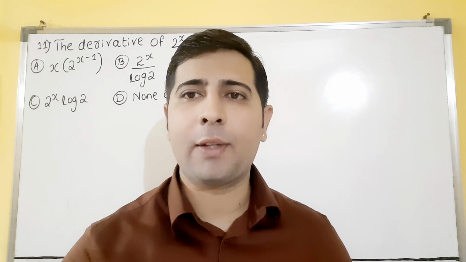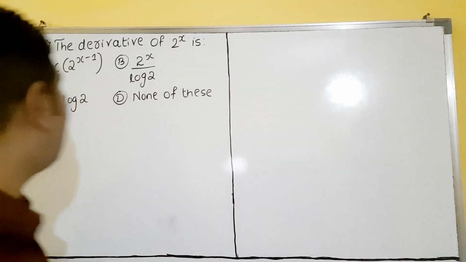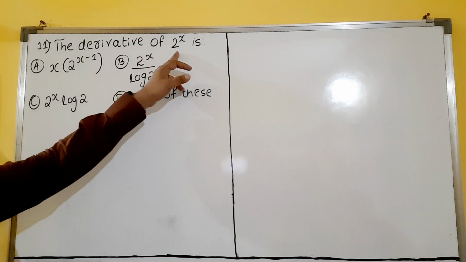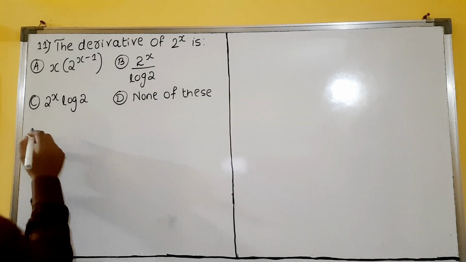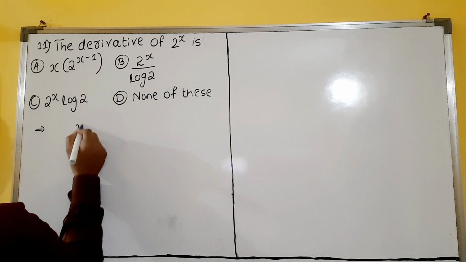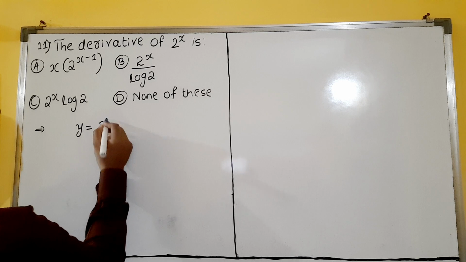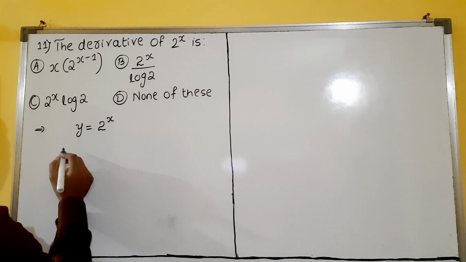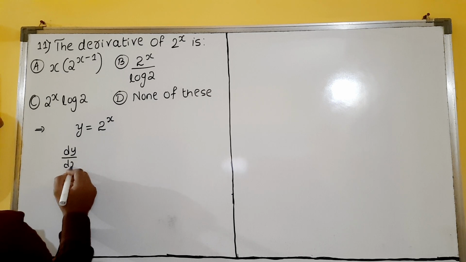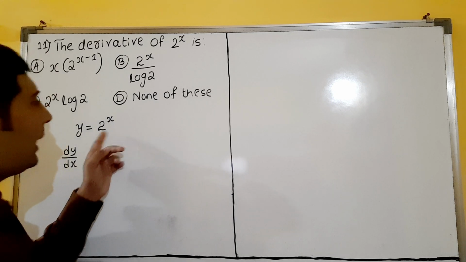So let us see the next question, dear students. Question number 11. The derivative of 2 raised to x is what? Let us call the name for this. Let y is equal to 2 raised to x. So now, what is the derivative? Differentiate with respect to x. dy by dx. So this is looking like how?